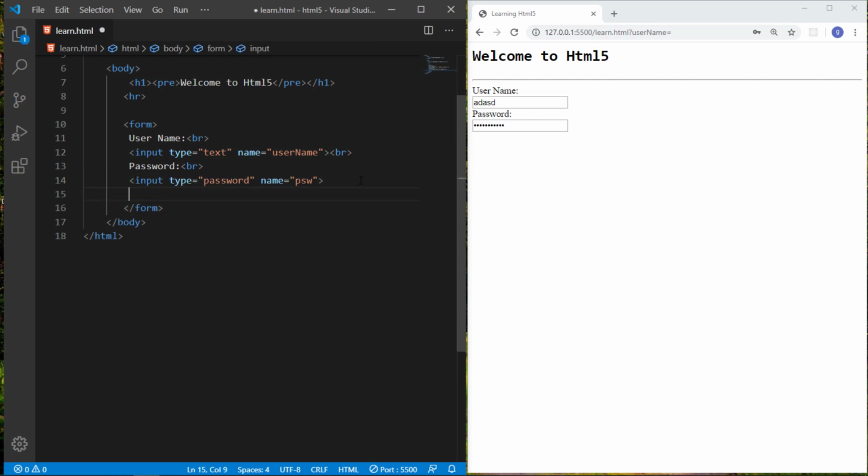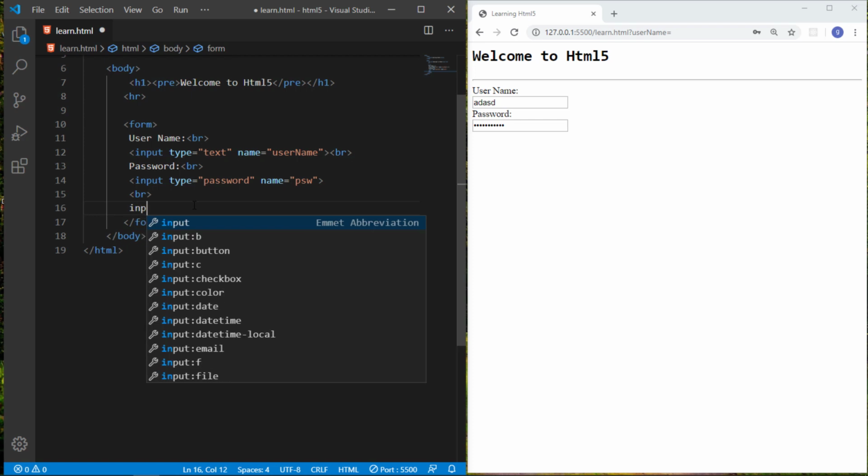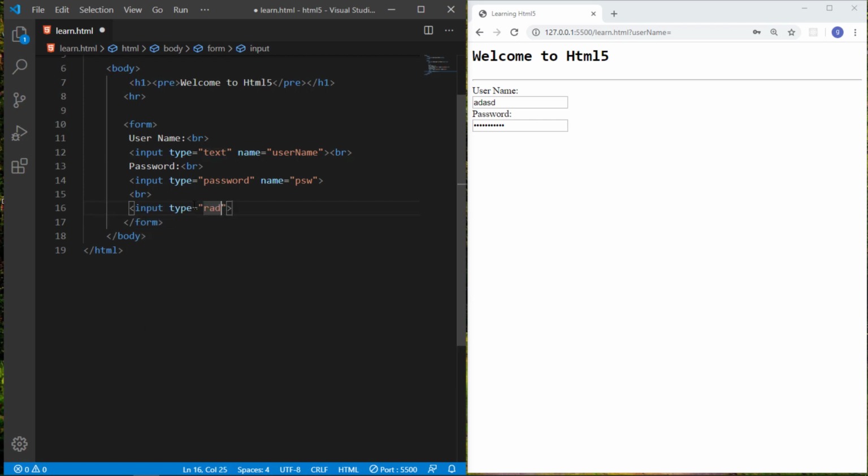And if you want to add radio buttons, you have to write it like this: input type radio, and whatever you wanna give it the name, Google, just save it.